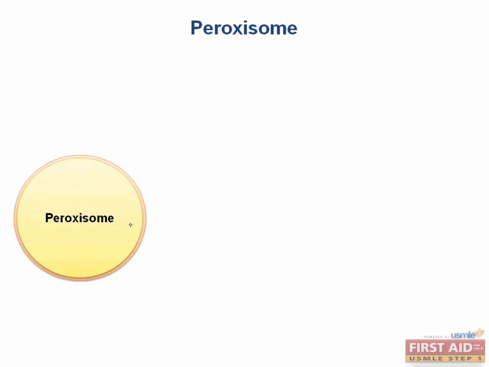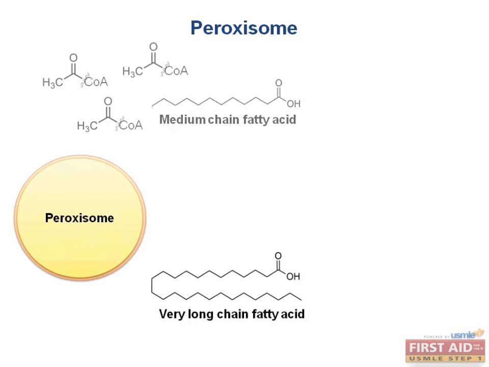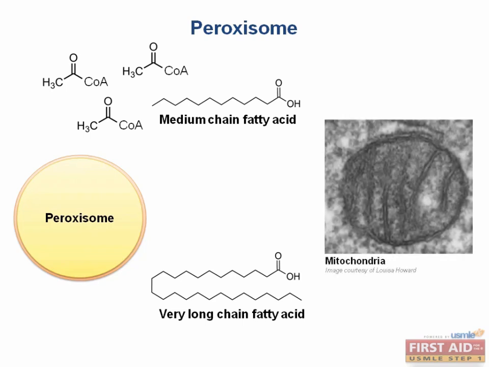Peroxisomes are the organelles where catabolism of very long-chain fatty acids, like this one, begins through the process of beta-oxidation. This converts them into medium-chain fatty acids by removing pairs of carbons as acetyl coenzyme A. And the medium-chain fatty acids are then transported into mitochondria and completely degraded, which will be discussed more later in the chapter. So if a patient has dysfunctional peroxisomes, what happens?